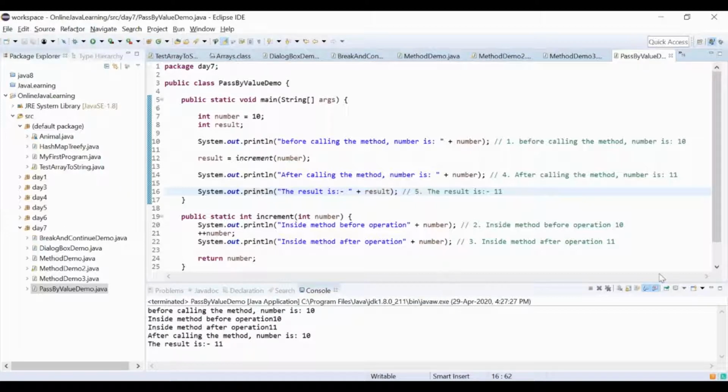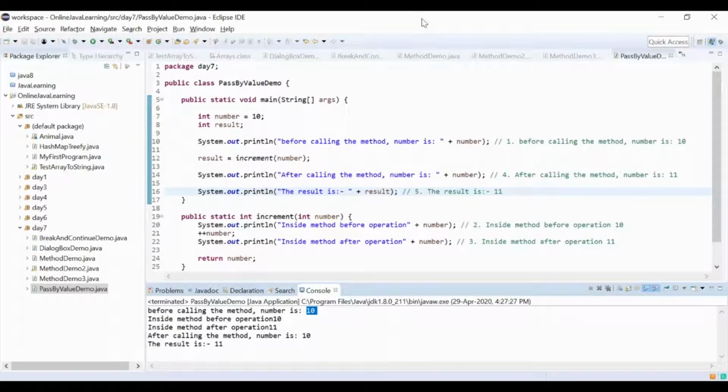So see carefully what mistake we have made. Let's check one by one. First line is okay. This matches with the first one. I supposed to write this.